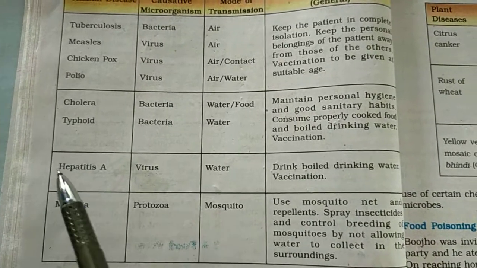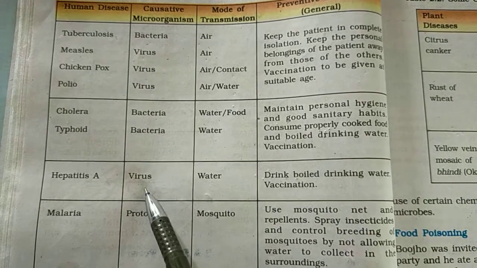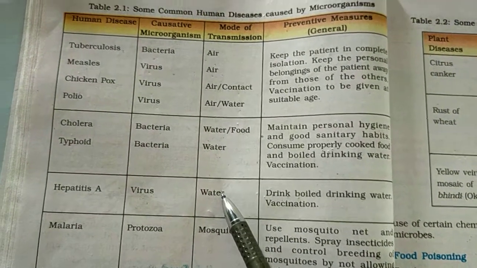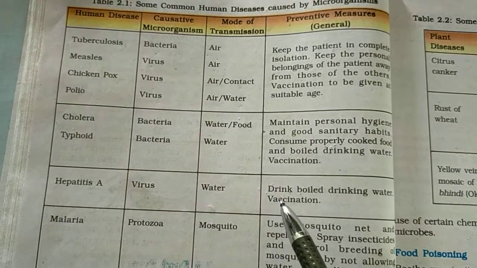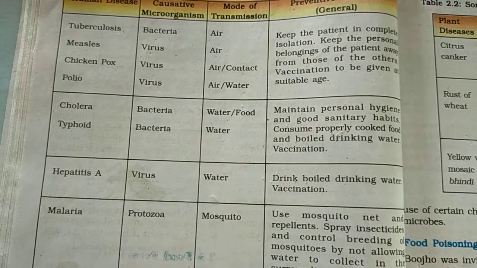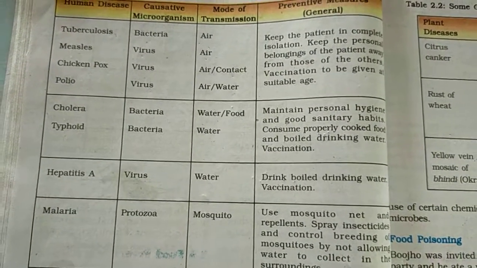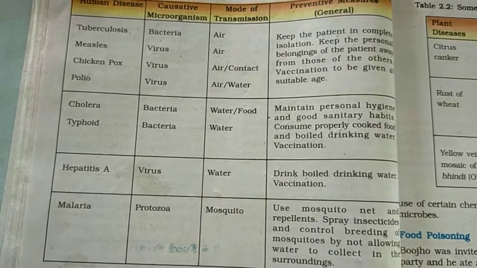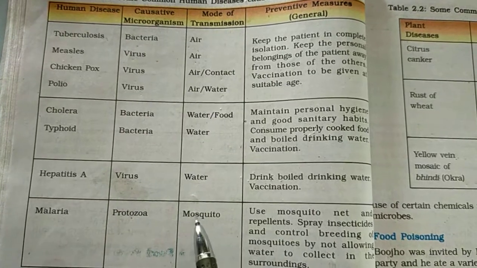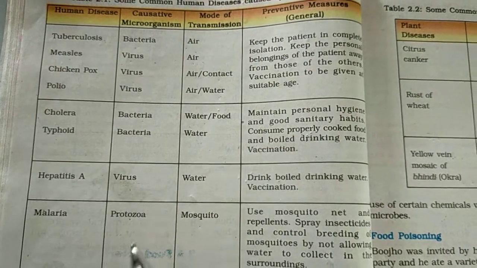Hepatitis A is caused by a microorganism, virus, and the mode of transmission is water. What are the preventive measures? Drink boiled water and use vaccines. And the last one, malaria, is caused by protozoa, and the mode of transmission is the Anopheles mosquito.